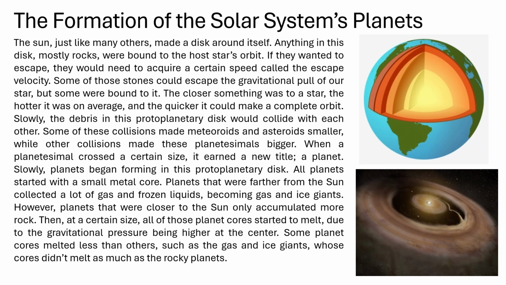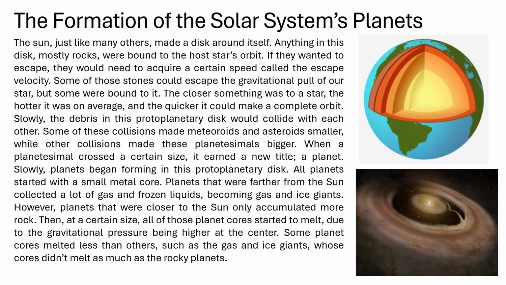The formation of the solar system's planets. The Sun, just like many others, made a disk around itself. Anything in this disk, mostly rocks, was bound to the host star's orbit. If they wanted to escape, they would need to acquire a certain speed called the escape velocity. Some of those stones could escape the gravitational pull of our star, but some were bound to it. The closer something was to a star, the hotter it was on average and the quicker it could make a complete orbit. Slowly, the debris in this protoplanetary disk would collide with each other. Some of these collisions made meteoroids and asteroids smaller, while other collisions made these planetesimals bigger. When a planetesimal crossed a certain size, it earned a new title, a planet.